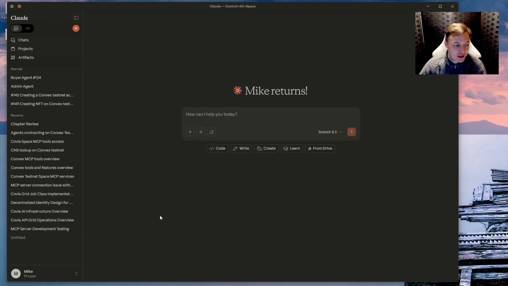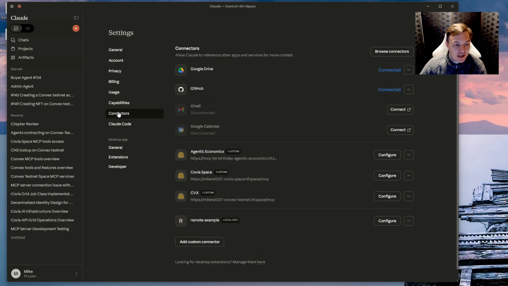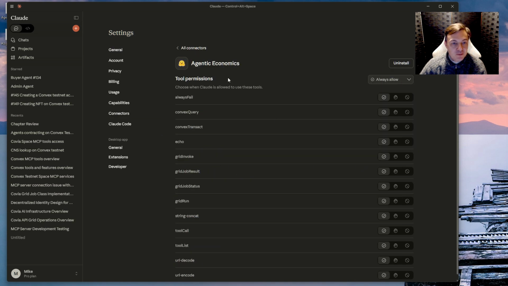I'm going to be using Claude Desktop. So I've just got Claude Desktop. I'm going to go into settings. I can go to the connectors. And as you can see, I've got this Agentic Economics MCP server configured, which has a number of tools, which is what lets us do all of these economic transactions.